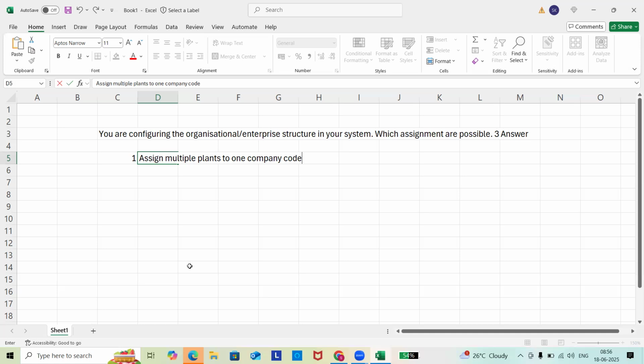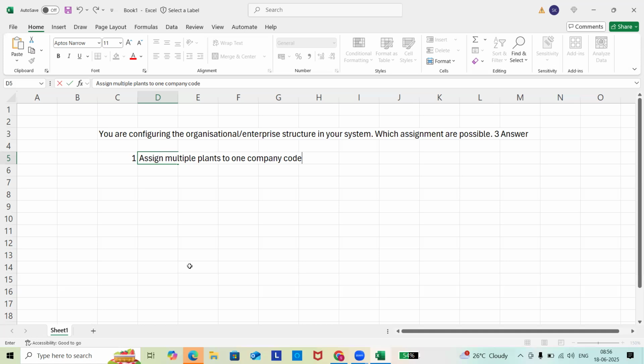Third, assign a shipping point to multiple plants. Okay, third one done.